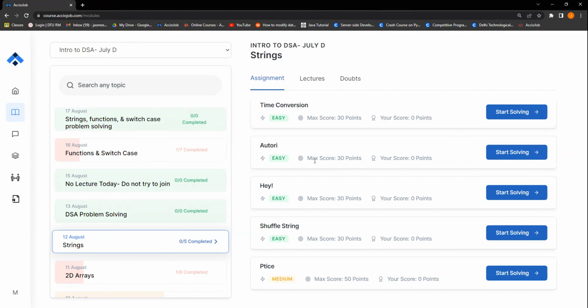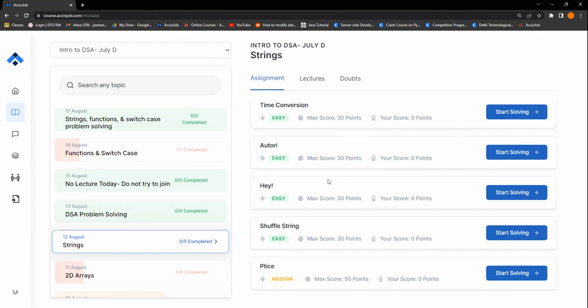So why don't we do one thing, right? Let's take your doubts in these 5 problems. We can do that, right? As it's already covered. So time conversion, any doubts in time conversion? Anyone? Yes, no, kuch to likho yaar. All right. Authority. Authority में एक doubt है. Okay, so we have authority to discuss.